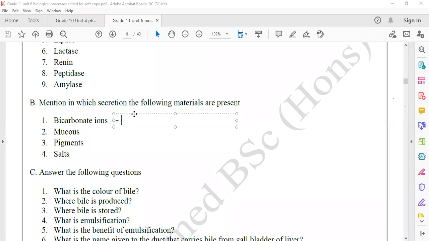Check that one. Yes. So primarily it is present in the bile.